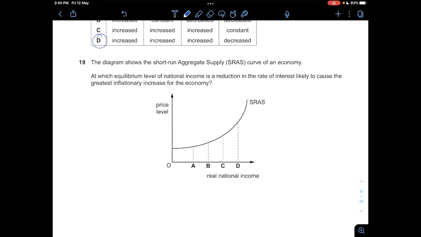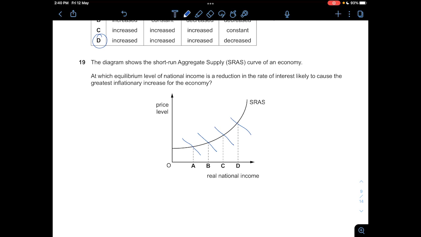Question 19, the diagram shows the SRAS curve of an economy. At which equilibrium level of national income is a reduction in the rate of interest likely to cause the greatest inflationary increase? So I'm just going to draw every single AD curve, and then we roughly can see what's going to happen afterwards. So you can see that at first the SRAS curve is a horizontal line, and later on it curves all the way to a vertical line.